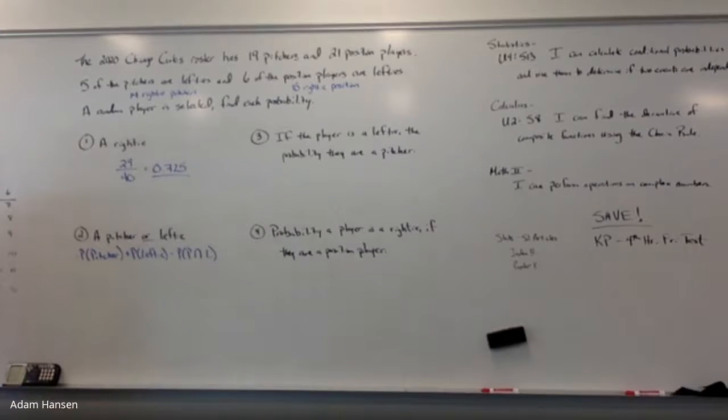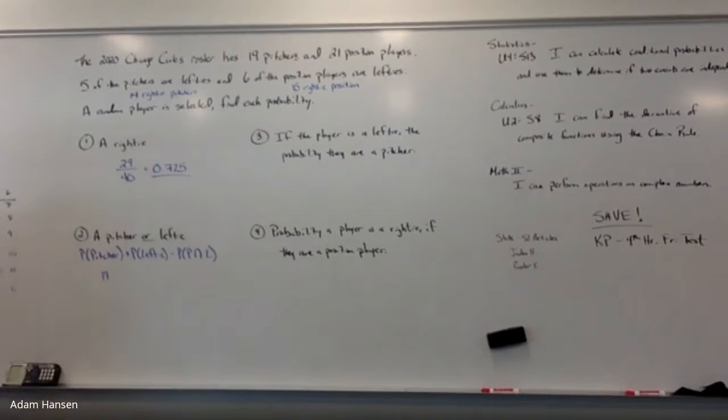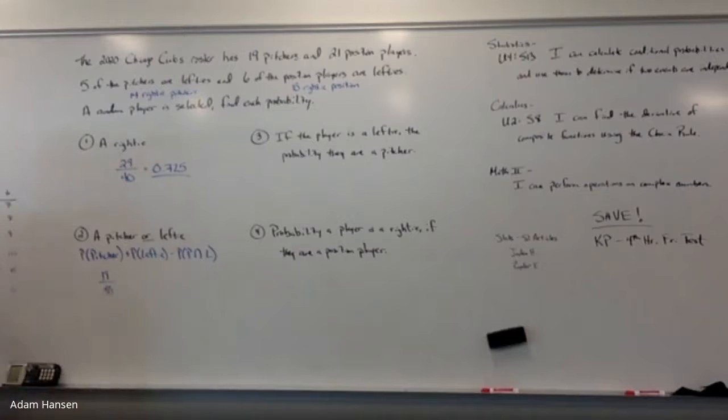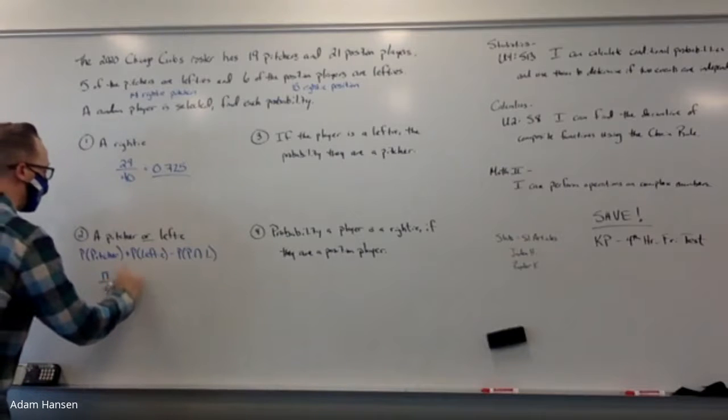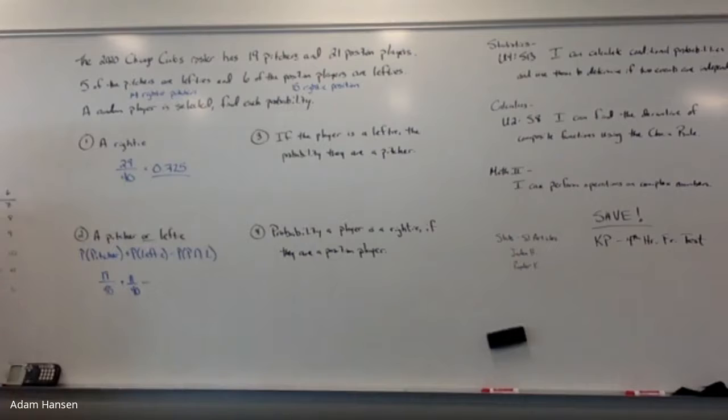So let's see, how many pitchers are there? There are 19 out of 40. How many lefties are there? 5 and 6 lefties makes 11 lefties out of 40. Minus the ones I double counted. How many lefty pitchers are there? 5.